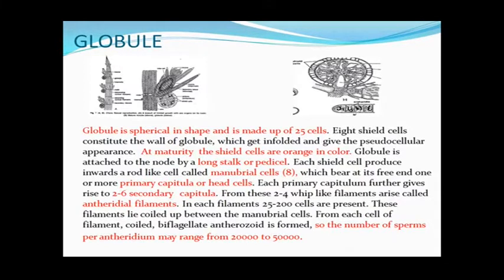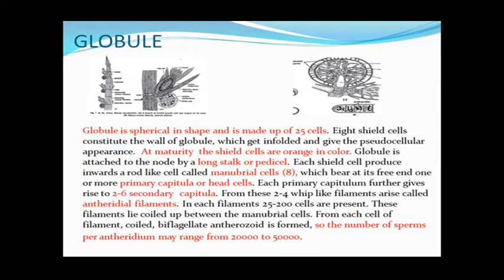And after that, when further maturation of this globule takes place, the number of these primary capitula may also be more than 8. These can be 16 also. Now from the tip of each manubrial cell, either 1 or 2 primary capitula may originate, but in most species it is 1 in number. From each primary capitulum, further 2 to 6 secondary capitula originate, which grow in the center of this globule.